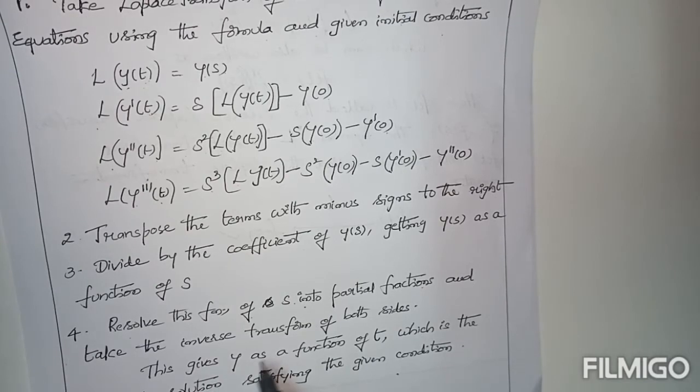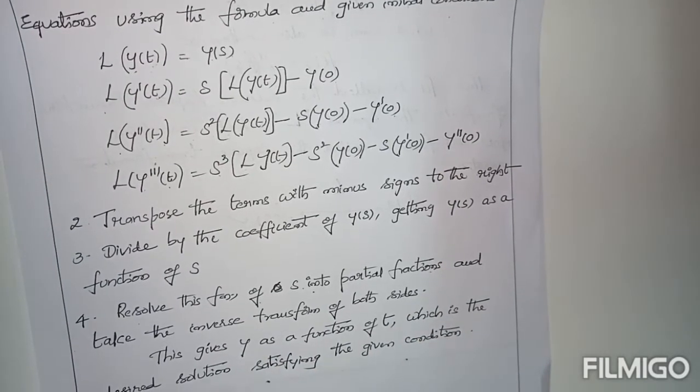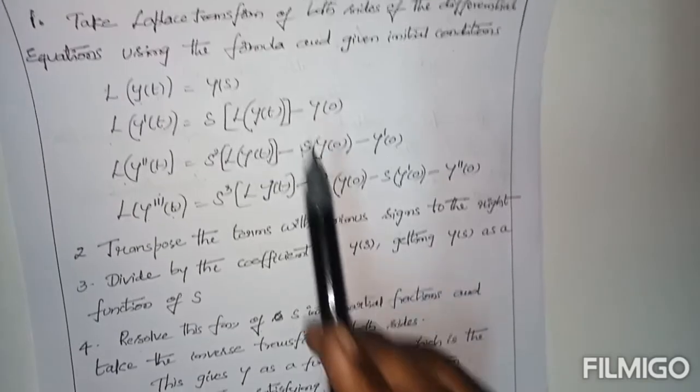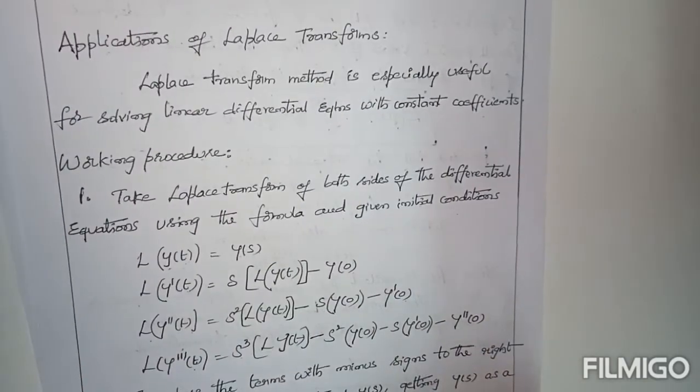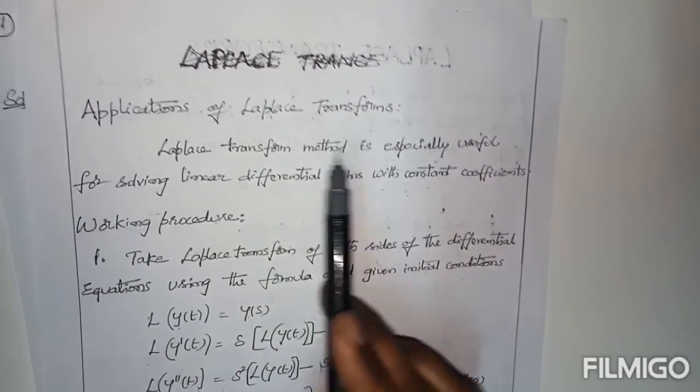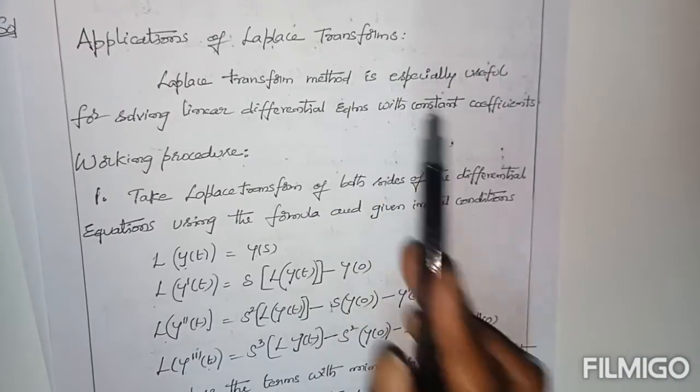This gives y as a function of t, which is the desired solution satisfying the given equation. As per this procedure, we have to find the solution of the given differential equation with the help of the Laplace transform method.